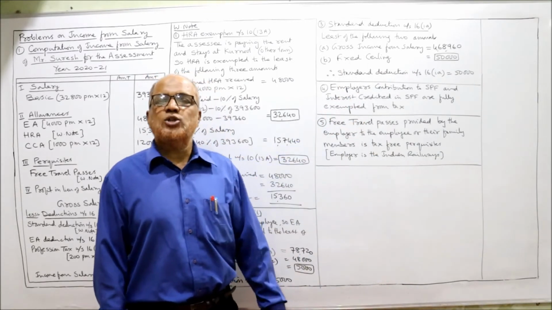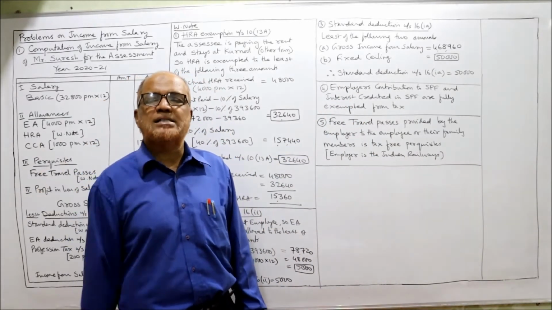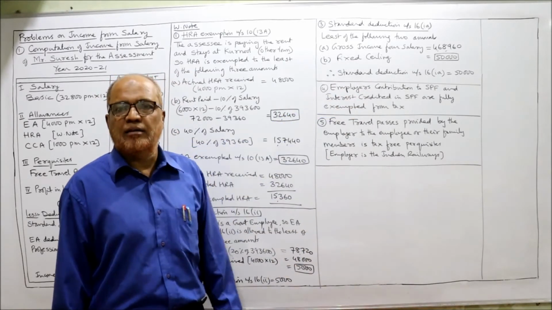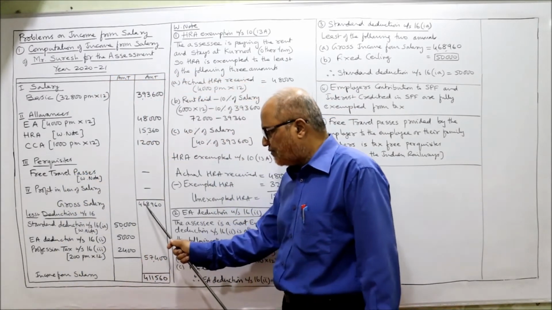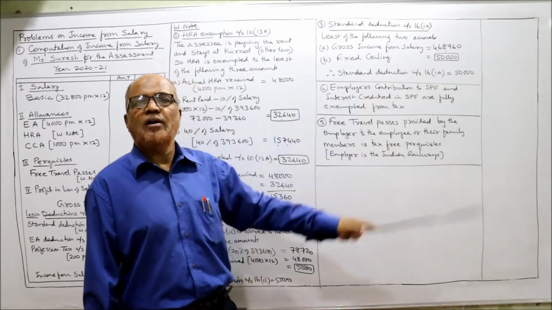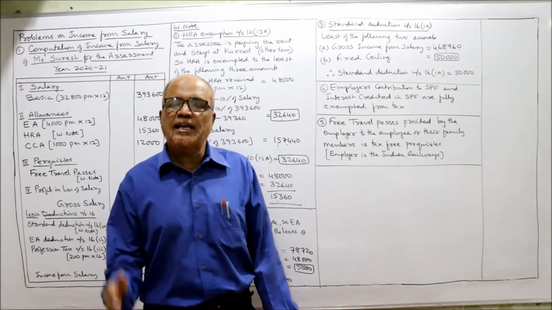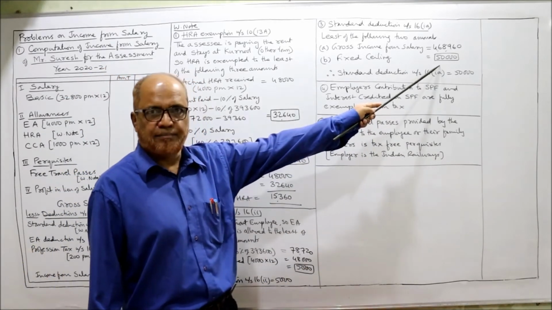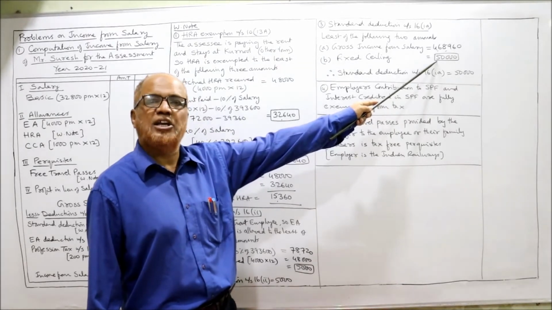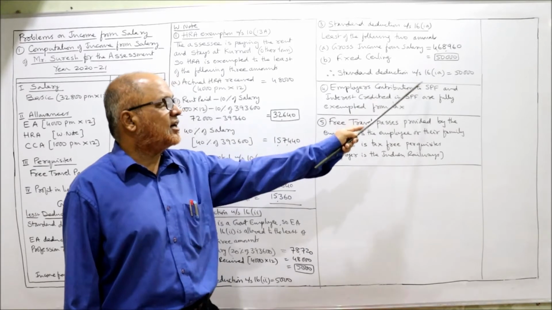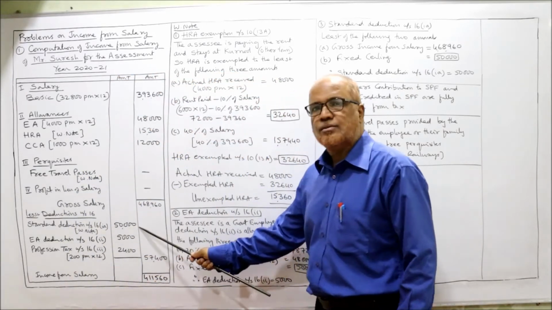The least of the following two amounts will be allowed as deduction. First one, gross income from salary. We got the gross income from salary 4,68,960. Or fixed ceiling. The maximum ceiling is given as 50,000 by Income Tax Act. This 50,000 is fixed by Income Tax Act. So least of these two is 50,000. So standard deduction under section 16(1)(a), 50,000.